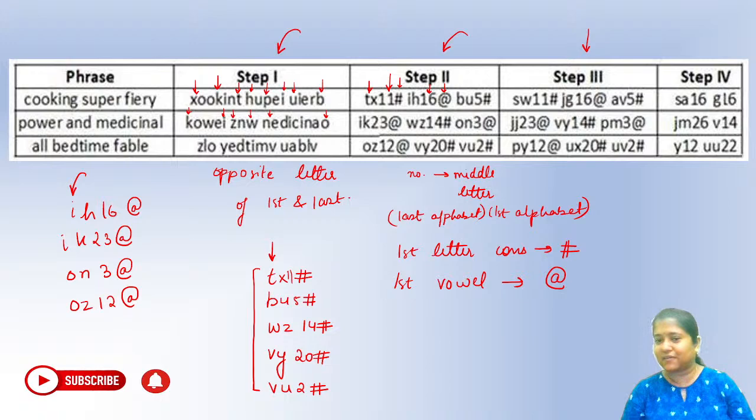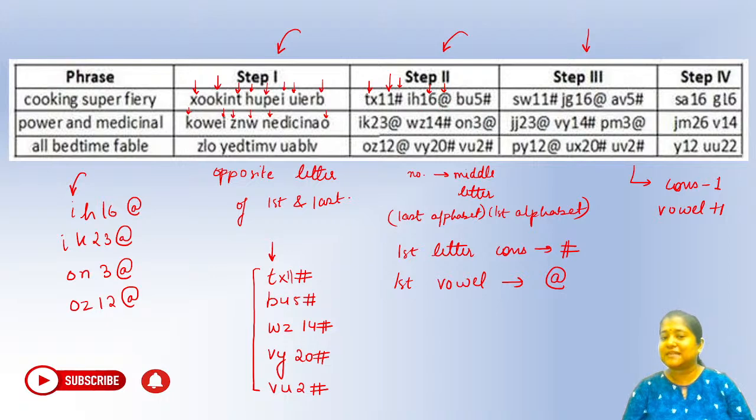Preceded letter every time, -1. What about IH? In I, -1 has not happened, +1 has happened. I has not become H. Absolutely, that is right. Consonant -1, vowel +1. So for this one, what they have done here is consonant -1 and vowel +1.